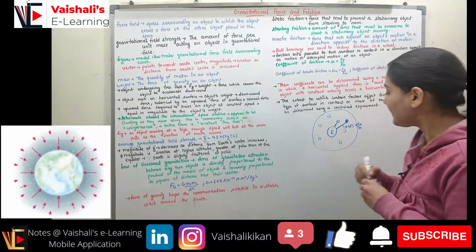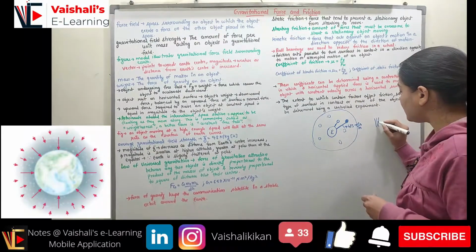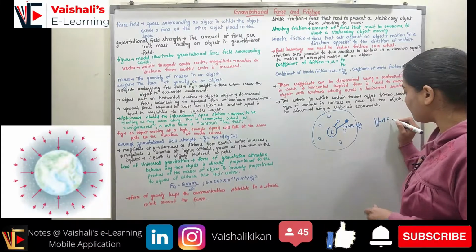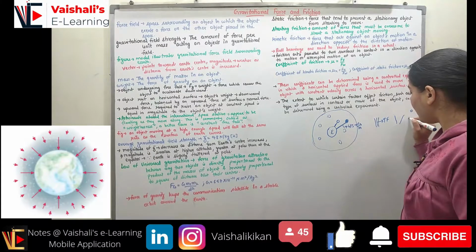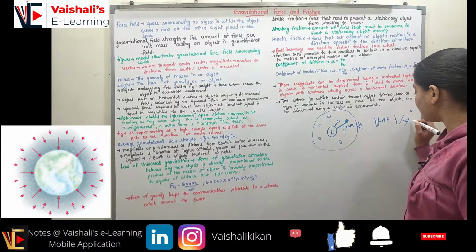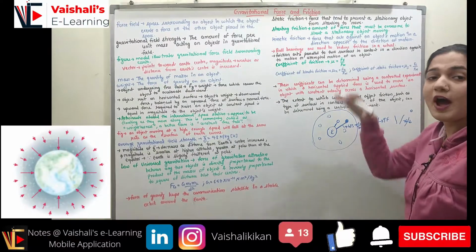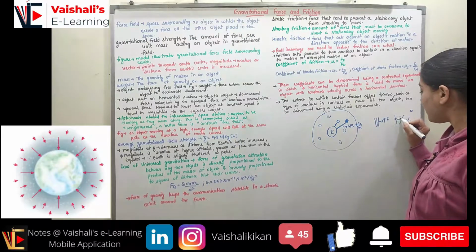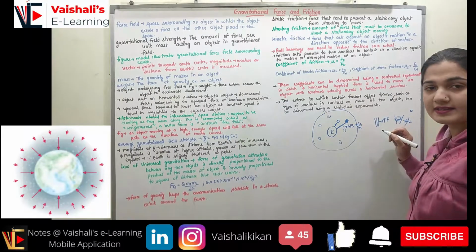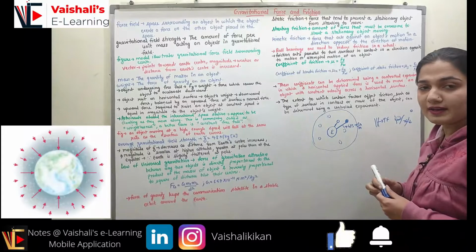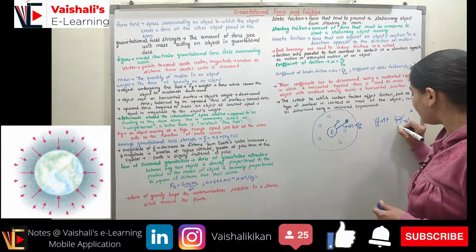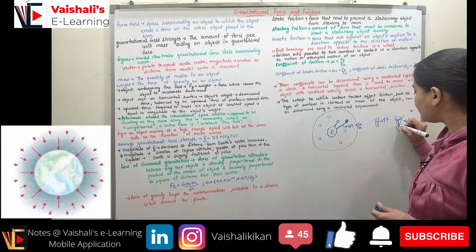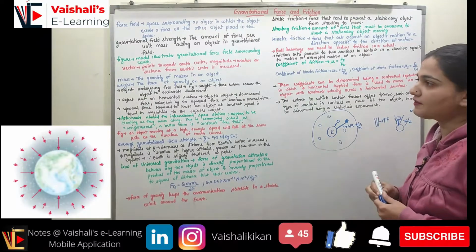If the field lines are closer together, we have higher force, right? If the field lines are farther apart, the force exerted is less. So when I move upward from the Earth, there is more space between the field lines, and the force between the object and the Earth is reduced if I increase the distance of the object from the surface of the Earth.